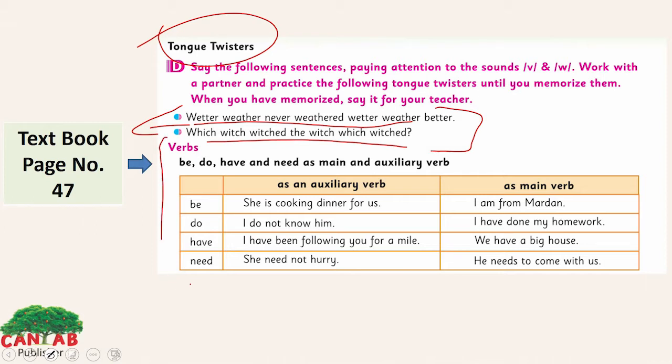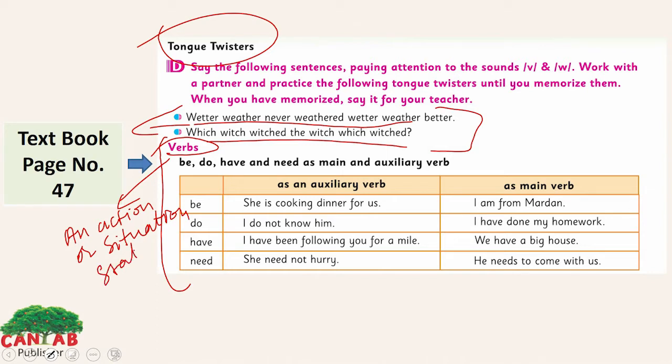Now look here, the verbs. What are verbs? Verbs refer to an action, situation, state or being something. We have different kinds of verbs: auxiliary verb, main verb, helping verb, transitive, intransitive, linking verbs, modal verbs.